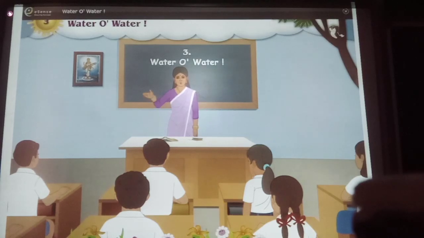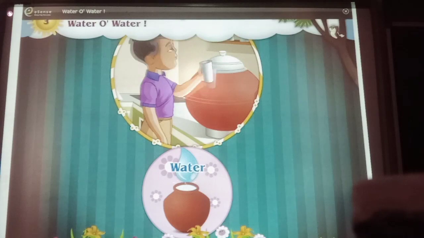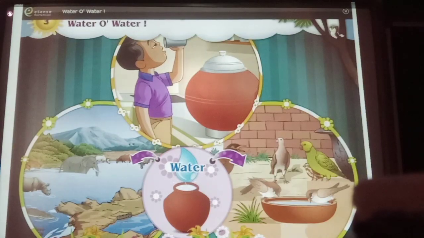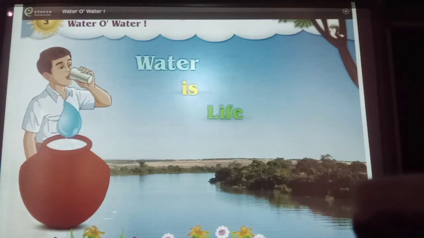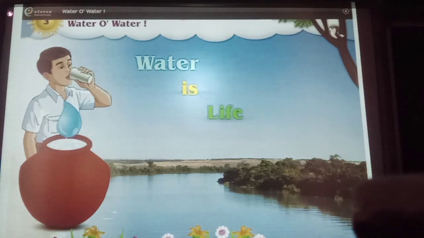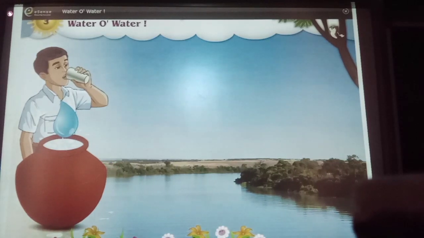Friends, how was the poem? Can you tell me what is this poem about? It's about water. Water is a necessity for all living beings. Water is life. You all must have read this sentence in many places. For our survival, water is a primary necessity.